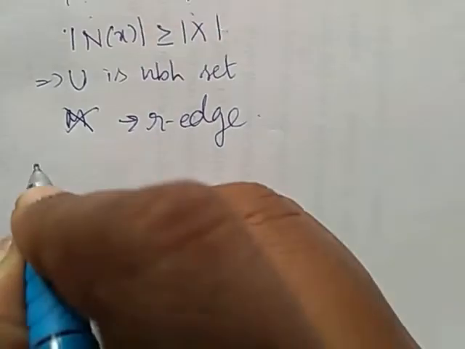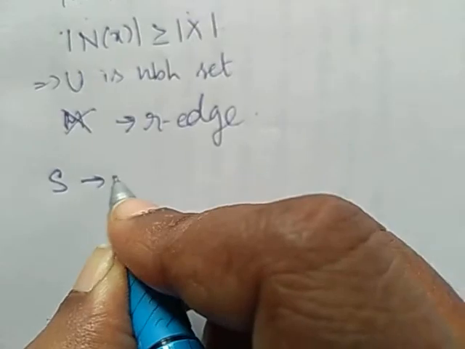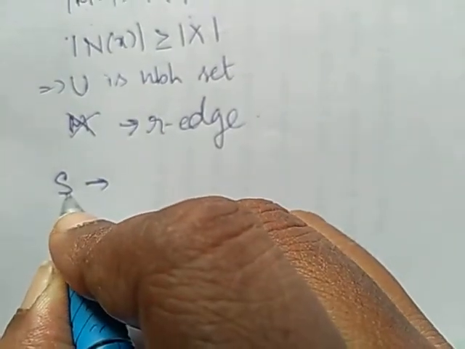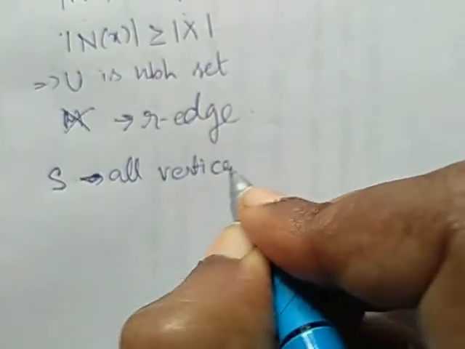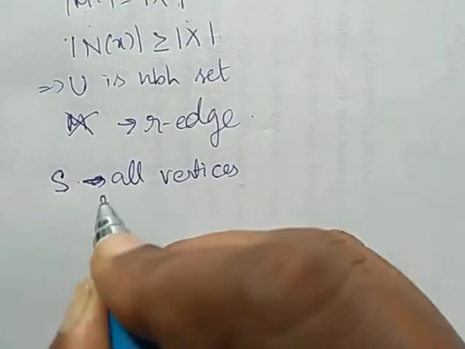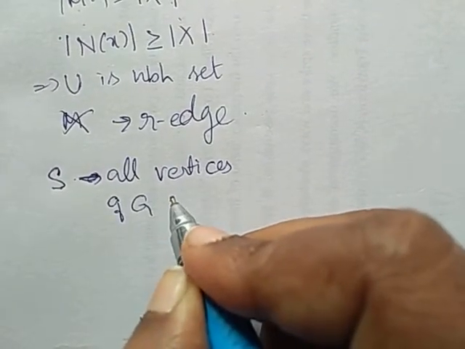So let S be a set. I am considering S as the set of all vertices of G, all vertices of G connected to U.